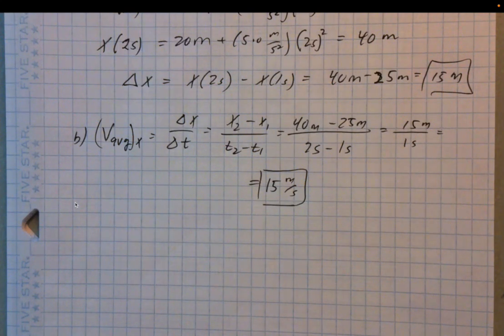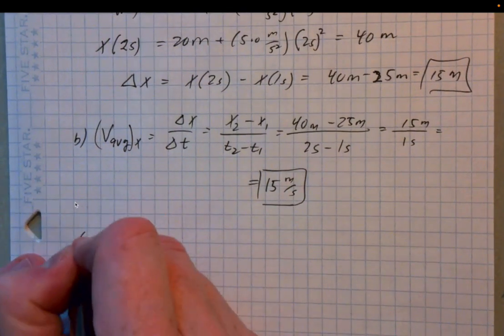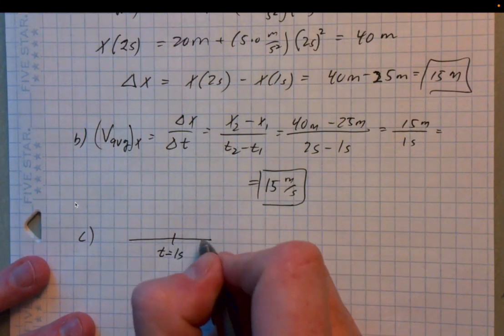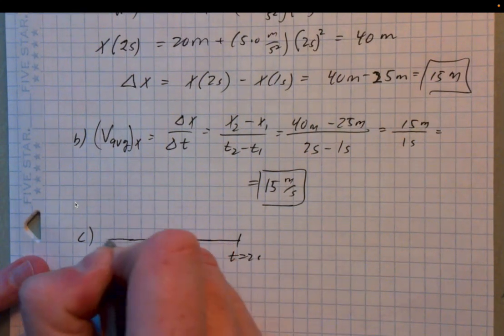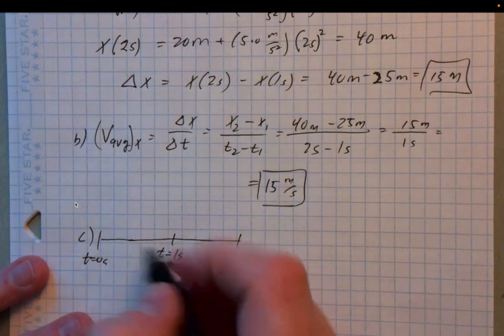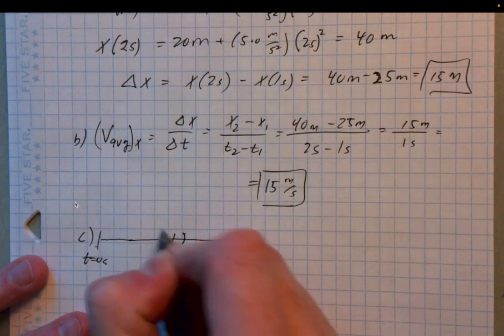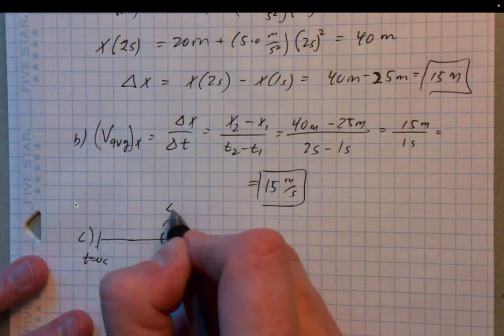Now, part C is probably the trickiest part of this example. Part C says find the instantaneous velocity at t equals 1 second. But the way we want to do it is take a very narrow slice, a very narrow interval around 1 second. So you can think of it like this: here's my t equals 1 second, and then maybe here's t equals 2 seconds, and here's t equals 0 seconds. So rather than use 0 to 2, I want to find a very narrow slice and use that as my delta t.